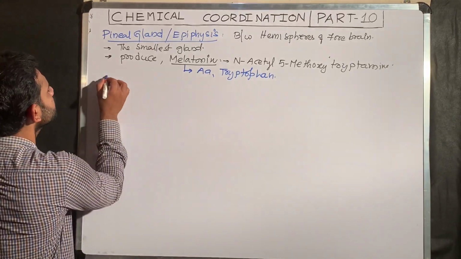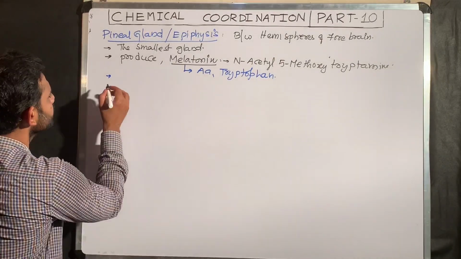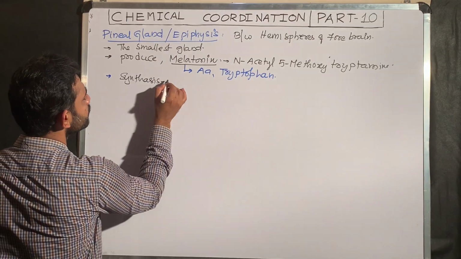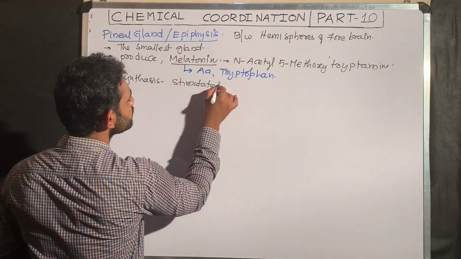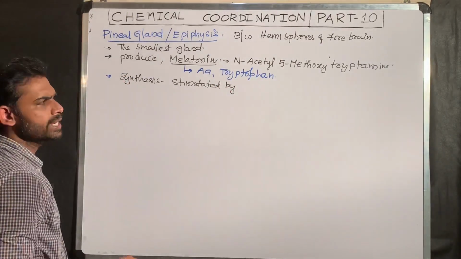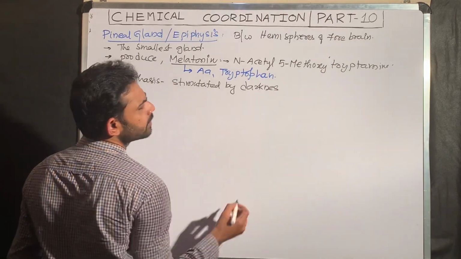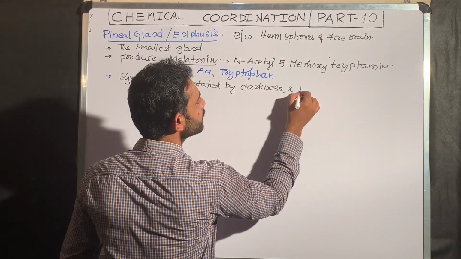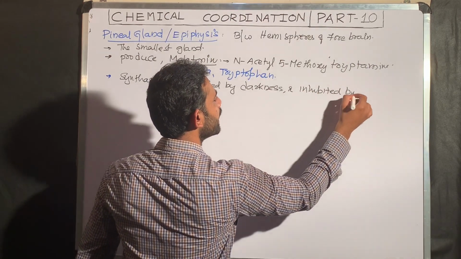Now, the synthesis of melatonin is stimulated by darkness and inhibited by light.